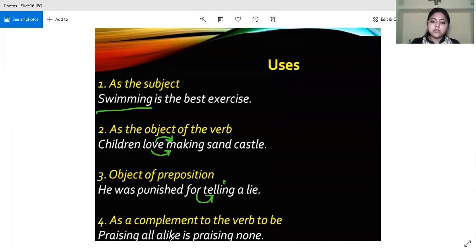And it is used as a complement to the verb to be. For example, praising all like is praising none. Okay, so is praising none. This is what the use of the gerund.